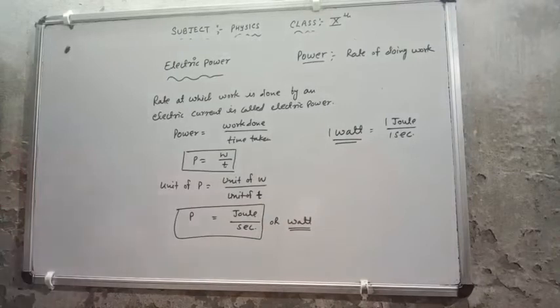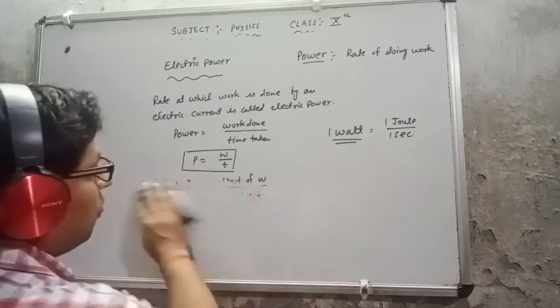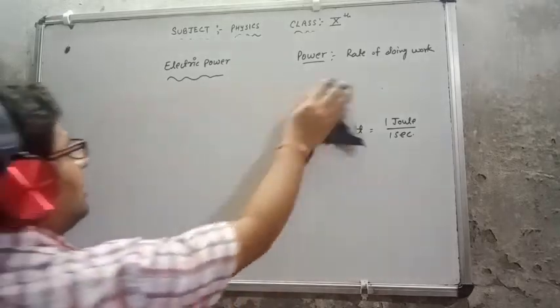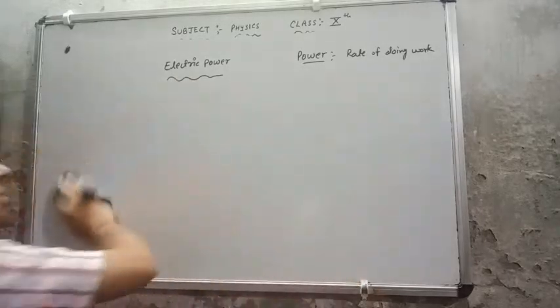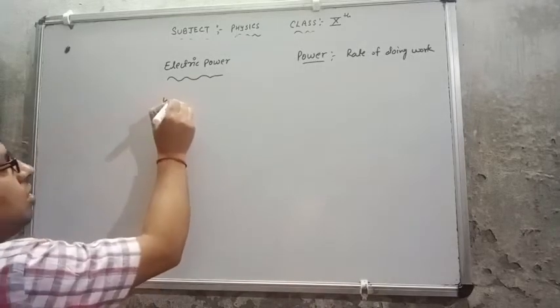Now after the unit of power, there are lots of more units of power. Some bigger units are related to power. We have discussed the watt. The second unit is the kilowatt. This is the second, bigger unit.